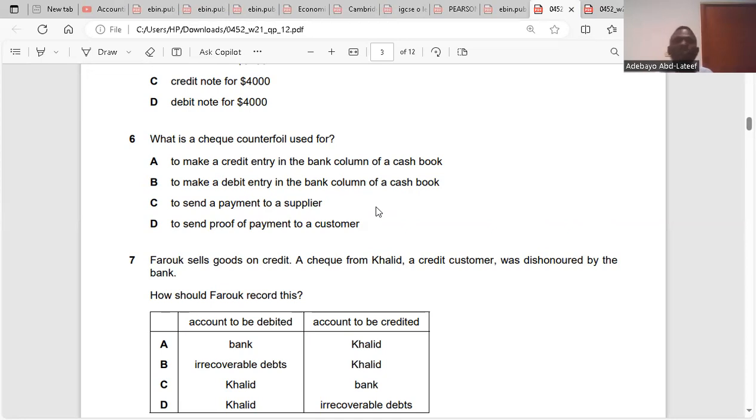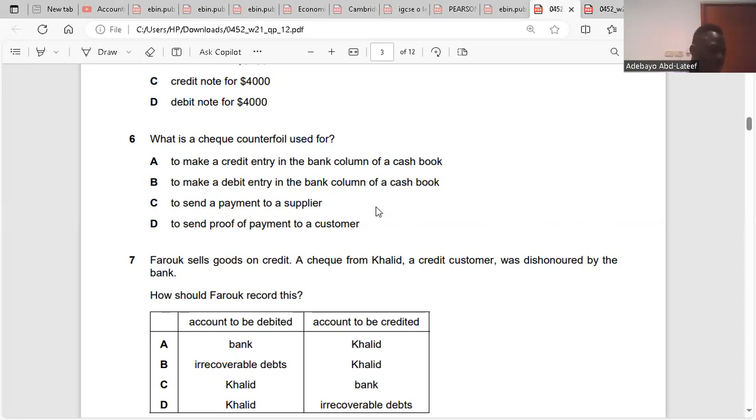record. It becomes your own source document, which you use in your cash book. That is what you use to credit the bank column on the credit side. You paid by cheque, you made the payment, so it will be a credit balance on the bank column. You need a source document. You cannot dry post, because when you do, it becomes fraud. Whatever posting you do in accounting has to come with a source document. The source document for that payment is the cheque counterfoil. That was question 6, which is A.